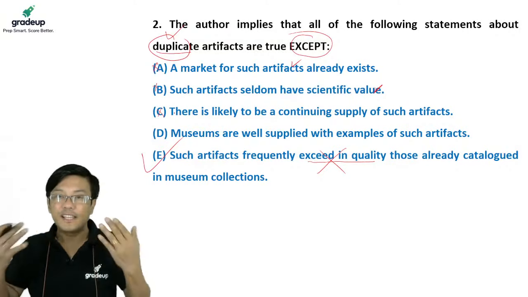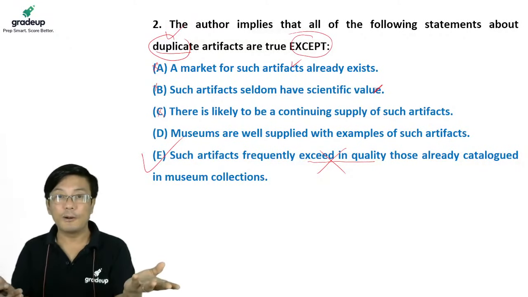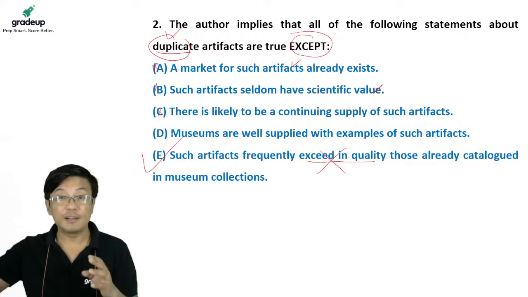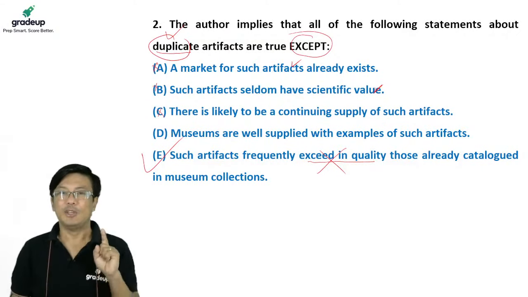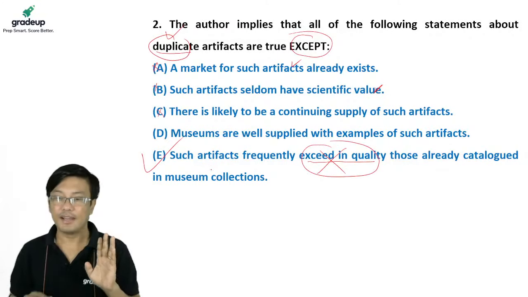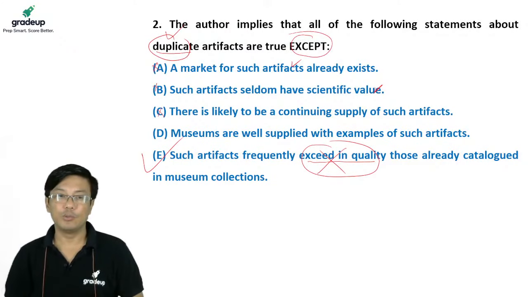Look, he is saying we should sell. Sell तो तभी करेंगे जब supply और demand दोनों होगा. Right? So A and B are correct. Museums are well supplied with such examples of such artifacts. Museums में है बहुत सारी चीजें, तभी तो वो loaded है. By the way, you just have to find something which is wrong, and what is wrong is this. Everybody understood? This is basically a very good way of answering the question. All clear, I hope. Okay, so the best answer is E.